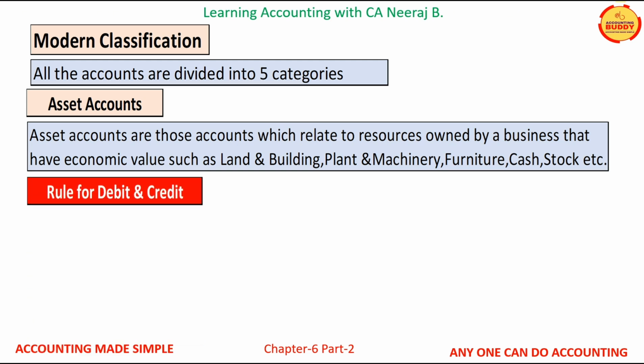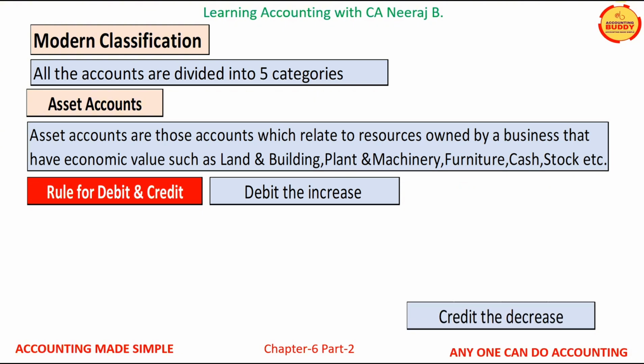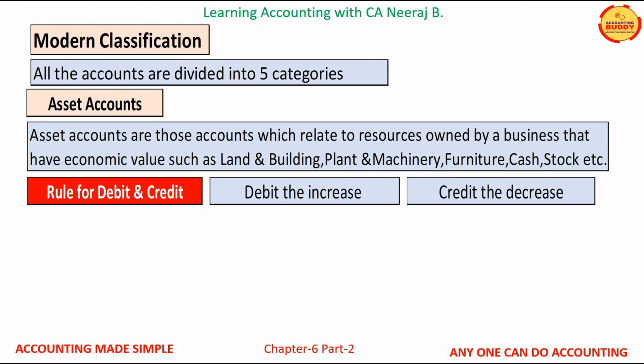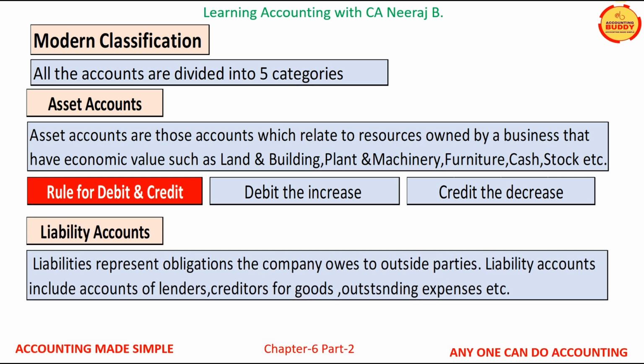Rule of debit and credit for asset accounts is: debit the asset accounts when the asset value increases and credit the asset accounts when the value of the asset decreases. Next is liability accounts. Liabilities represent obligations the company owes to the outside parties.